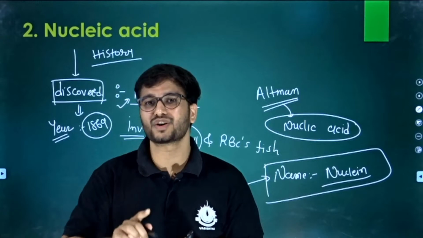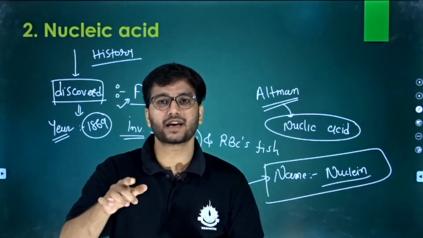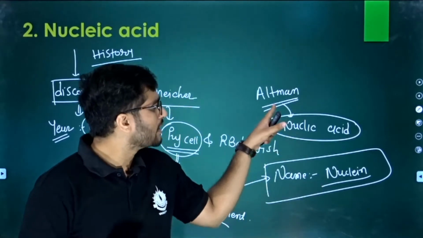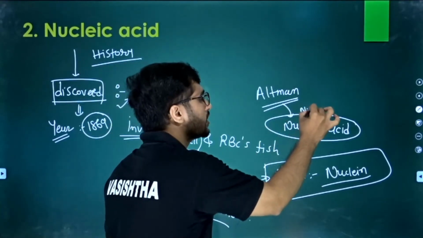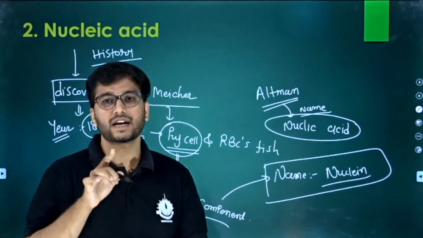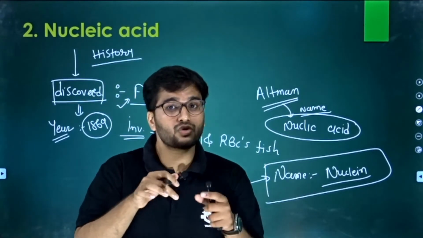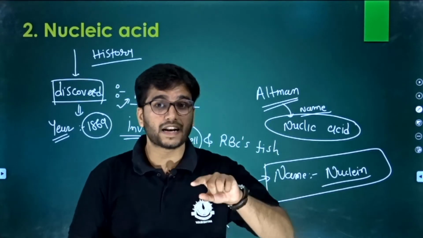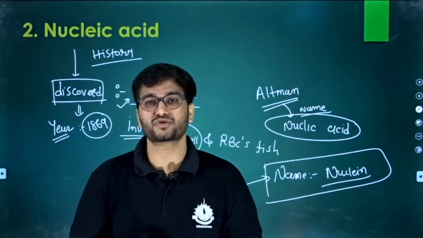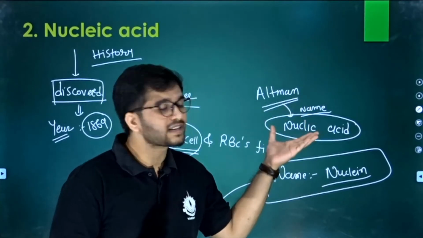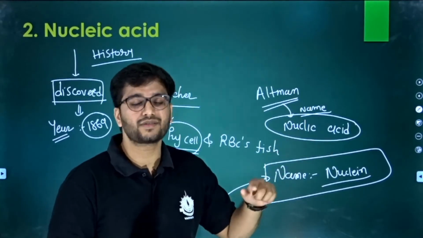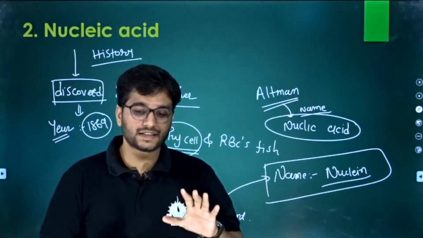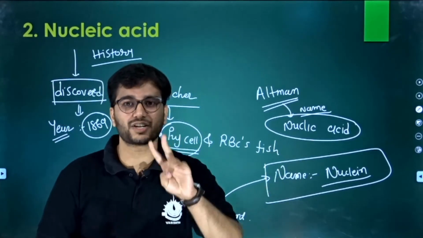The name was not nucleic acid. He gave the name nuclein, and afterward Altman changed the name and gave the name nucleic acid. If the examiner asks who discovered nucleic acid, your answer should be Friedrich Miescher. But if the examiner asks who gave the name nucleic acid, the answer is Altman. So this is the finishing point of the second topic.